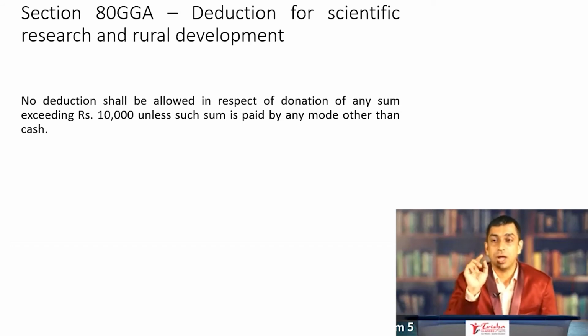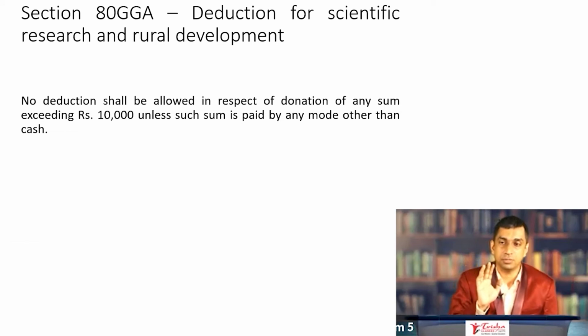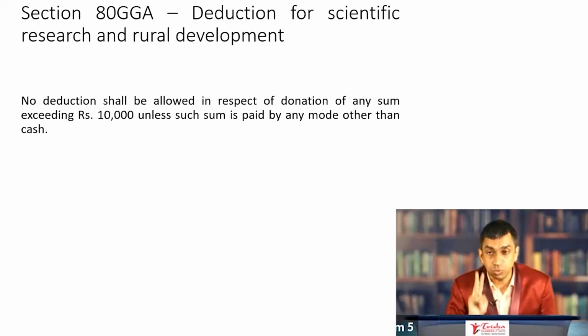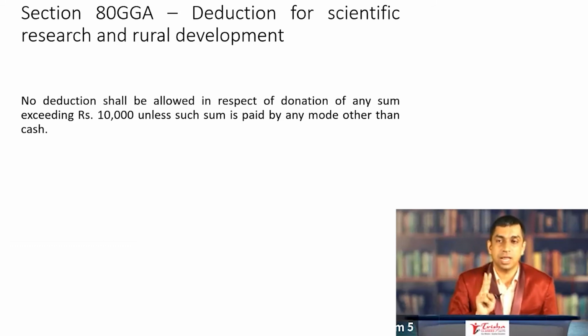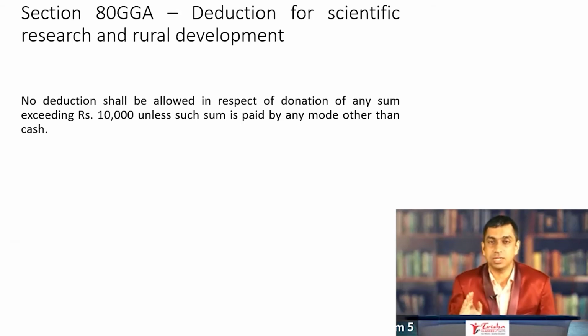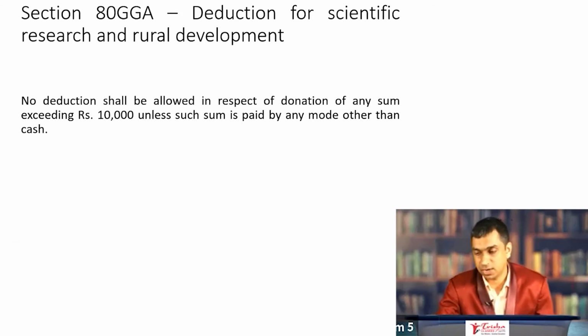Previously, cash donations up to 10,000 were eligible for deduction. Now it is up to 2,000. Up to 2,000 cash donations are eligible for deduction. So any cash donation made over and above 2,000 is not eligible under 80GGA. There is a mistake there on the PPT.